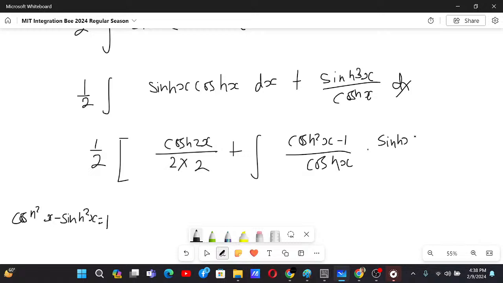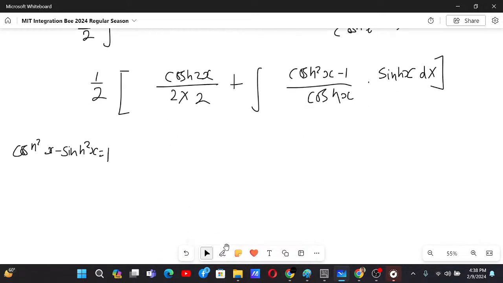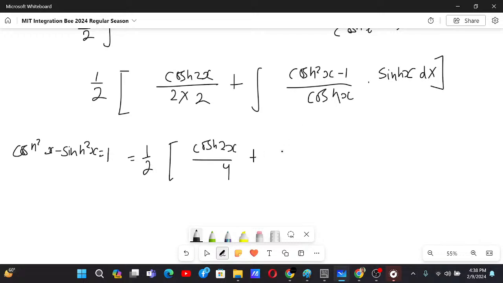Now we can see how this will be solved. Now this is 1 by 2 and then cosh 2x by 4. Over here, this will just be y² minus 1 by y dy.